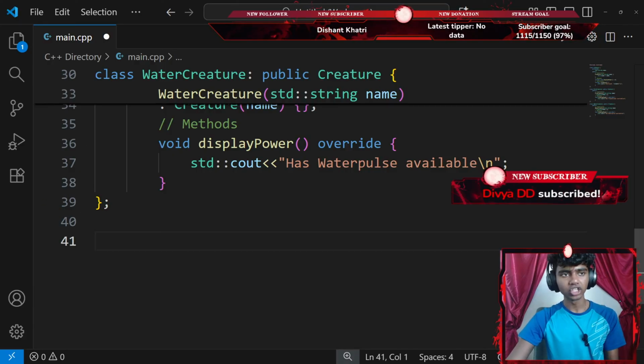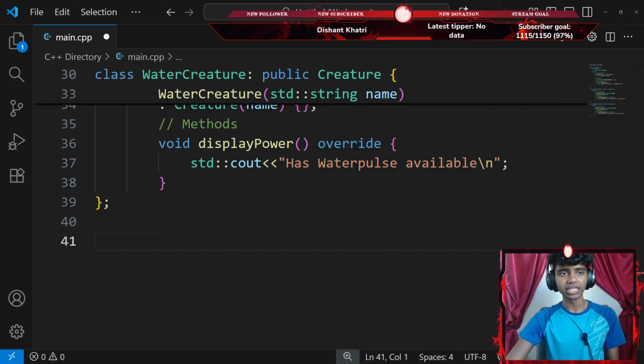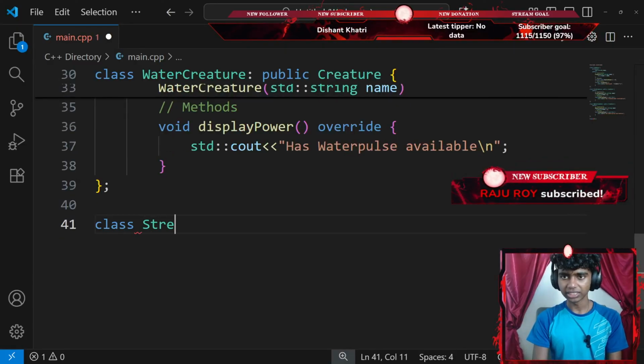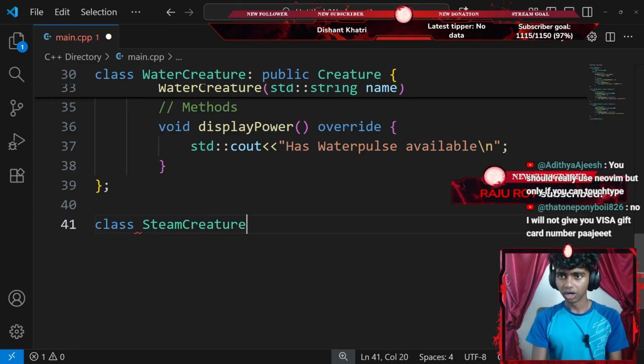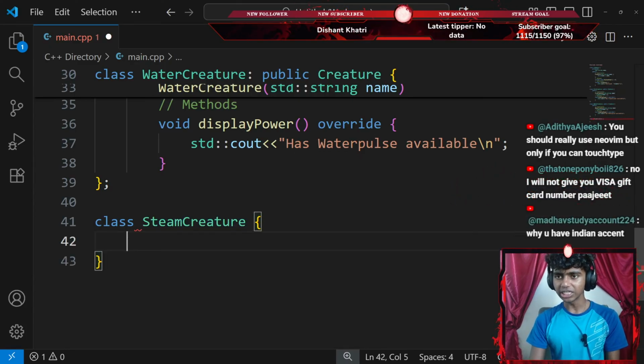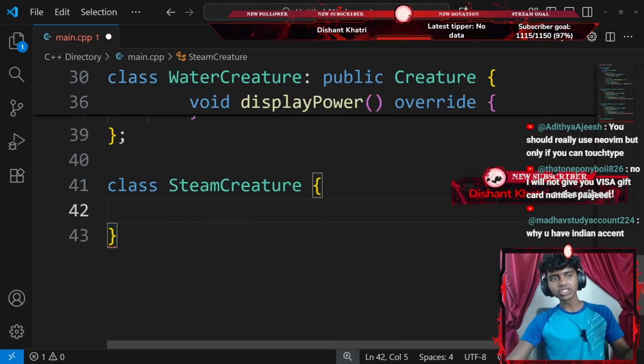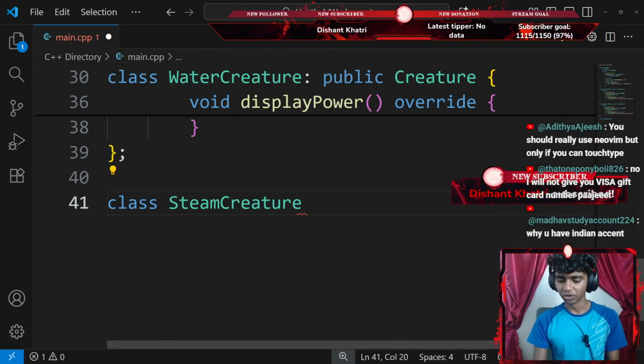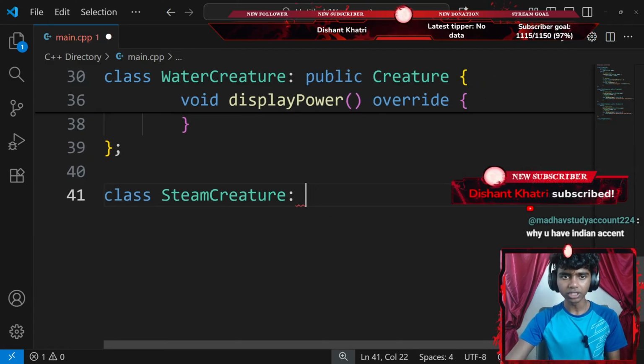Okay, so let's go ahead and create another class called something like steam creature. Okay, and then another pair of curly braces. Now inside of my steam creature class, actually before I add a pair of parentheses, I will be inheriting from a few classes. So I'll go with something like a colon.